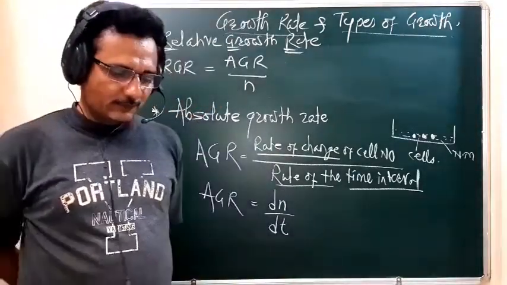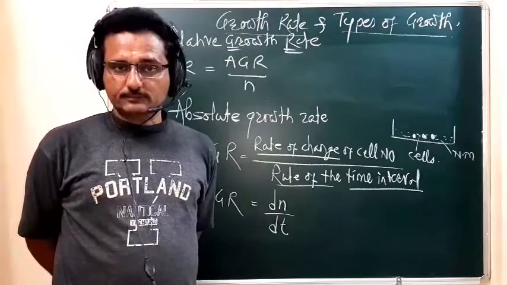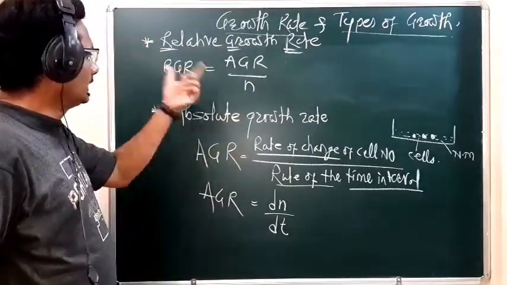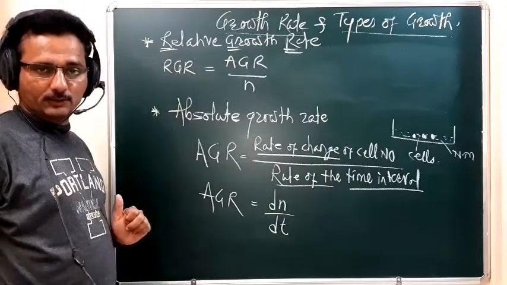The number of cells formed in the medium is what gives the relative growth rate.